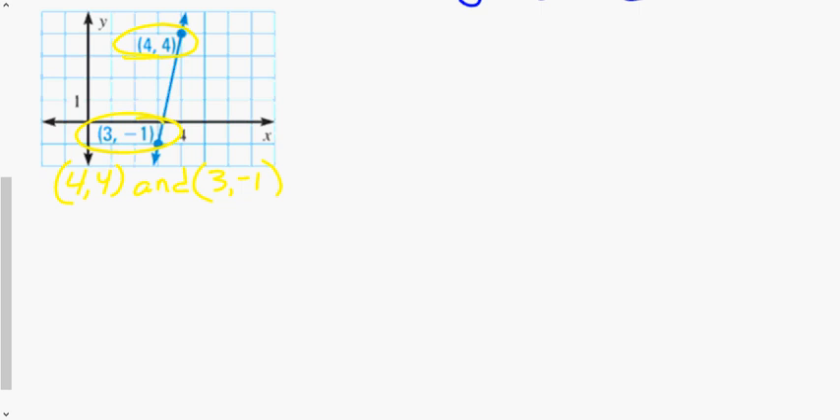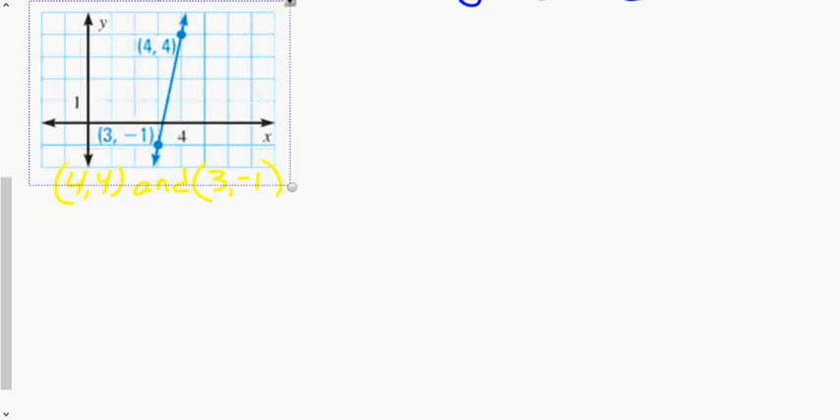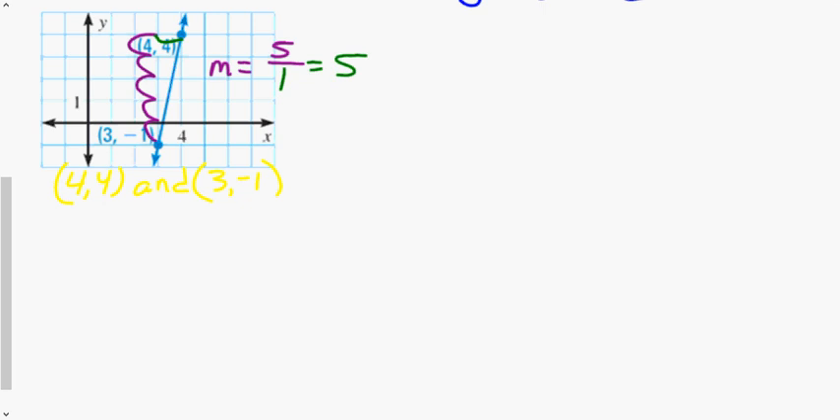The other thing you can do is, just like we've been doing, but instead of having to actually calculate the slope, you can count on a graph. Again, rise over run. So we look at going, how far up do we go? Well, we go 1, 2, 3, 4, 5. And we go over 1. So 5 over 1, or 5. So our slope is 5.